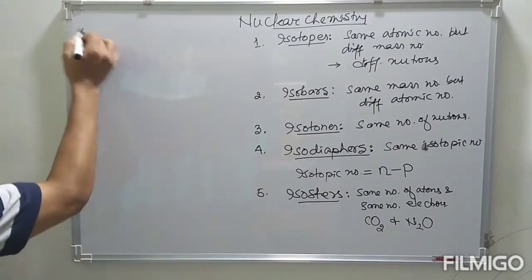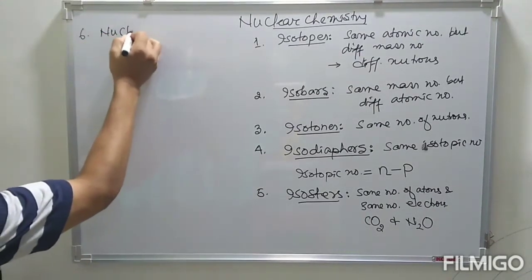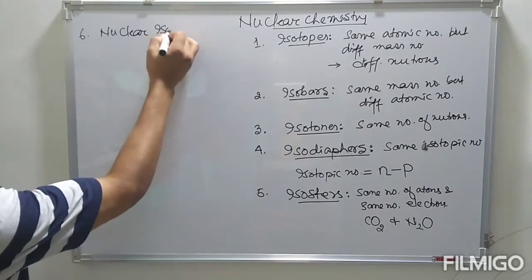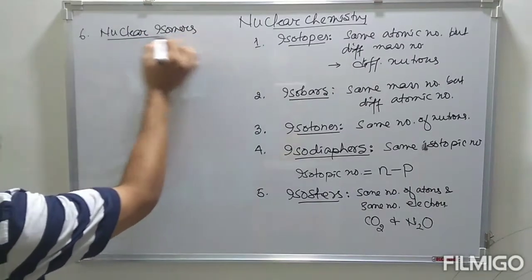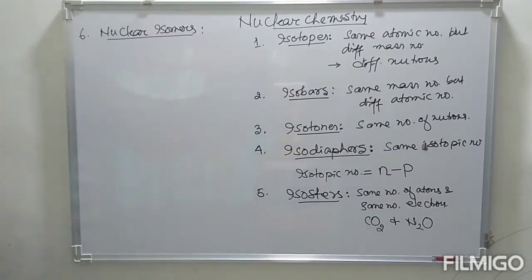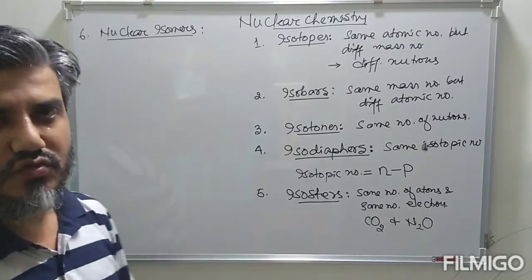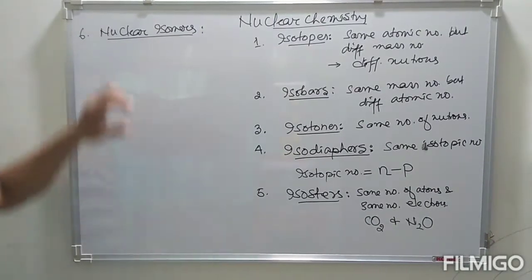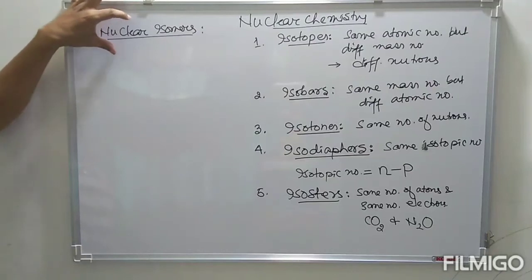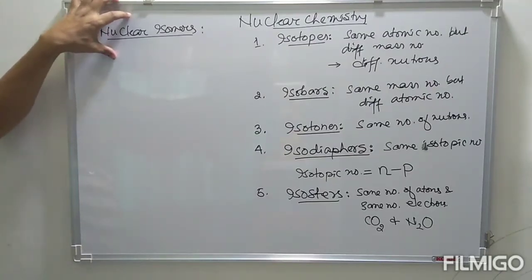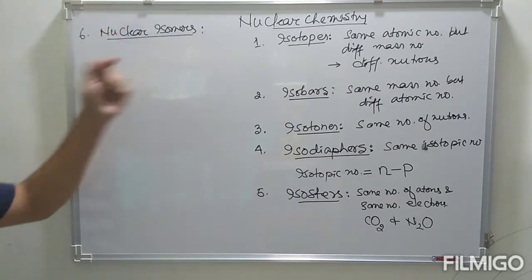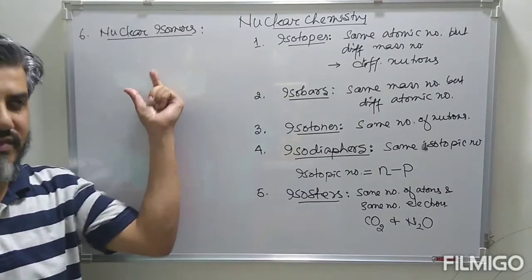Then we have nuclear isomers. Nuclear isomers basically means a pair of isomers having the same number of protons, or same atomic number, as well as the same mass number, but a difference in their radioactivity.